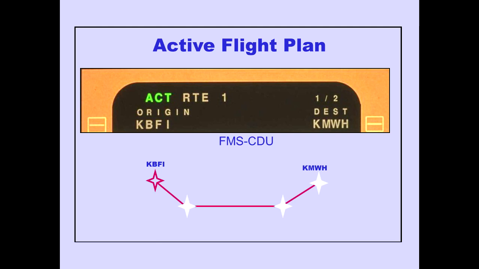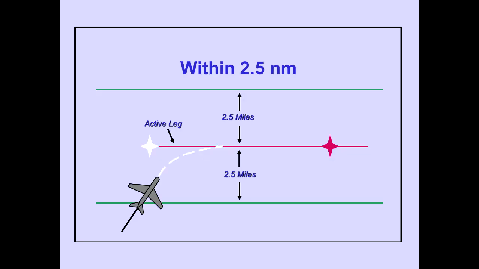LNAV engages if an active flight plan has been entered into the FMS CDU, and the airplane is above 50 feet radio altitude, and within 2.5 miles of the active leg.